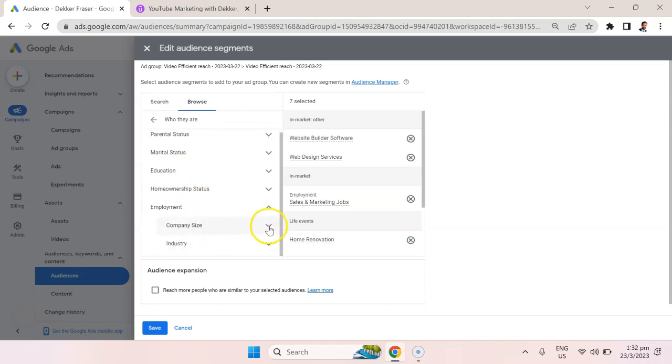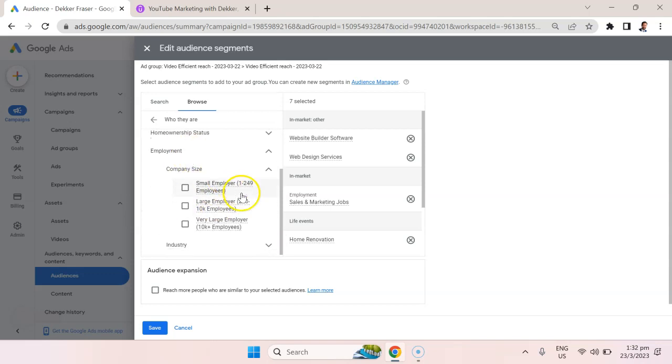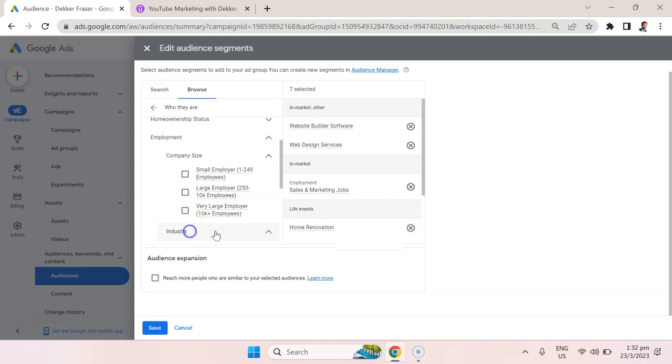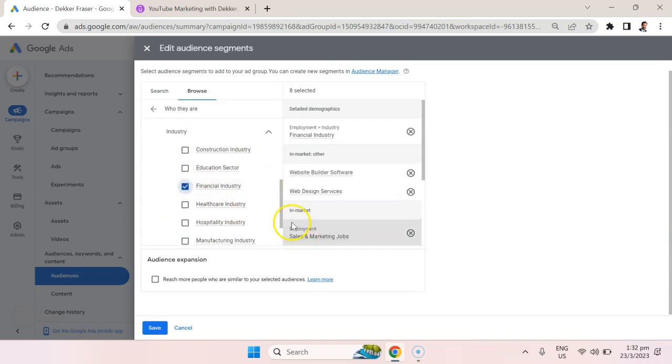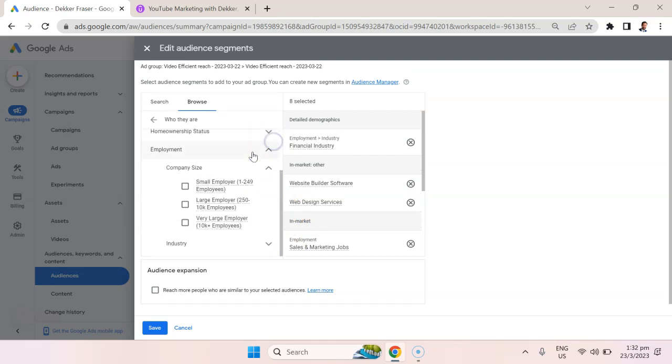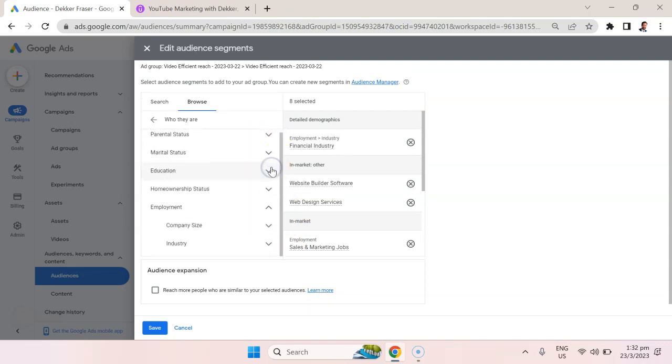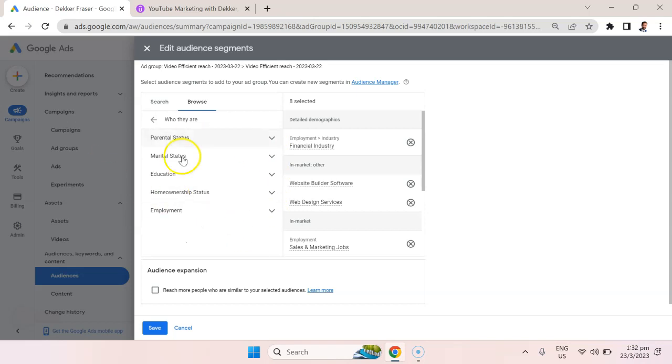When you're getting into business to business, we're going to be more interested in the employment options. So, for example, are they working at a large employer, a very large employer, a small employer? What industry are they in? Maybe they're in the financial industry, and we can just target people that are in the financial industry. Now, I'm not saying YouTube is going to be 100% accurate, but at least this gives some good constraints on who we want to target.